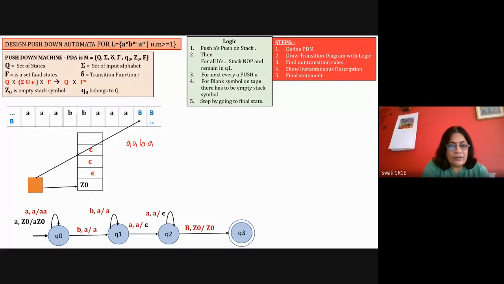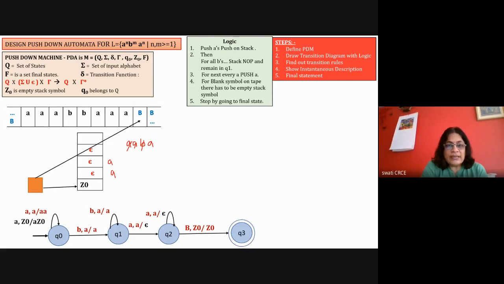So how will it work? For the first A, it will be added here. The second A will be added here. So with this A Z0, it will add this A. With A comma A, it will add the second A. Now there is B comma A. So without doing anything, it will go to the state Q1 for this B. Okay, this is done. This is done. Now for B, it will go here to the state Q1, and the stack will remain unchanged.